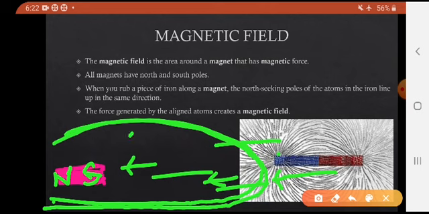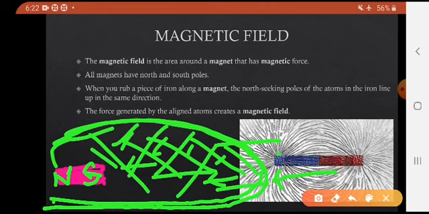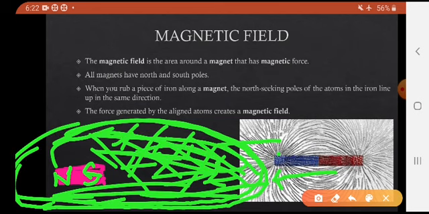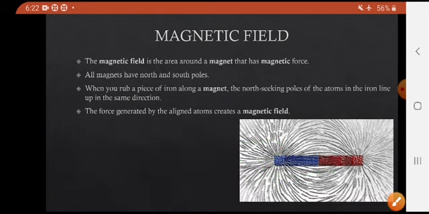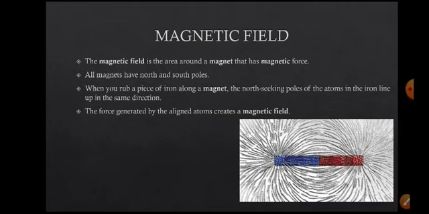So this is the area where the magnet has its influence, right? This is the area the magnet is having its influence. This is called a magnetic field. How much area around the magnet has magnetic force, how much area it is covering. All magnets have two poles.